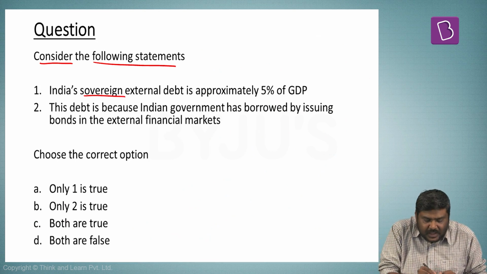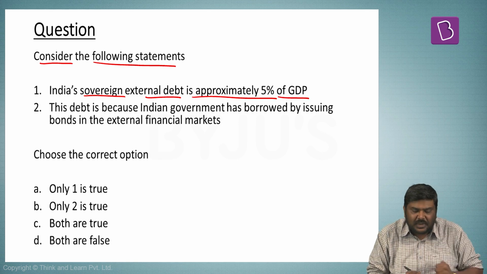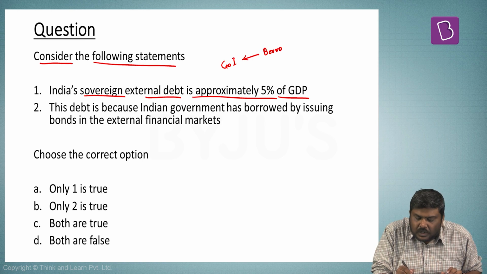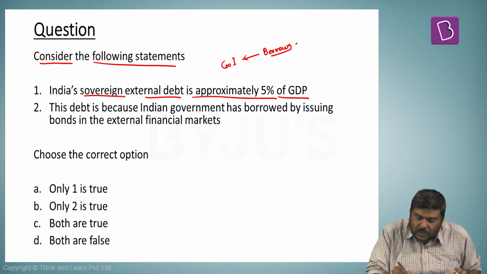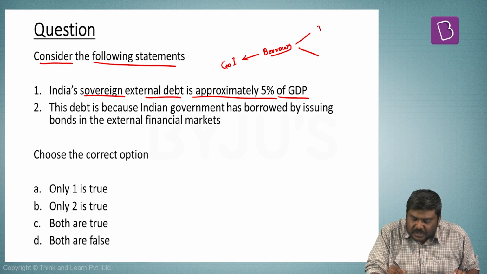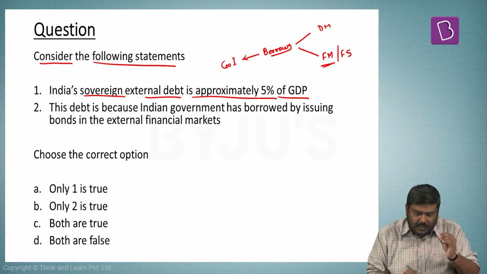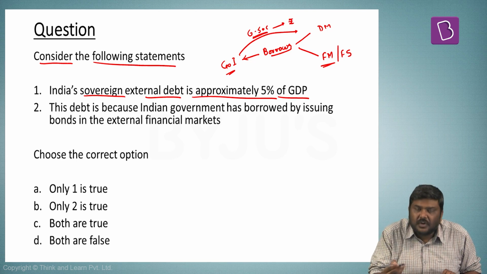India's sovereign external debt is approximately 5% of GDP. Now, what is the meaning of this? Government of India borrows in order to incur expenditure. This borrowing can be done from the domestic market as well as from foreign sources. The Government of India has issued a huge number of G securities, which are issued in the form of rupees.